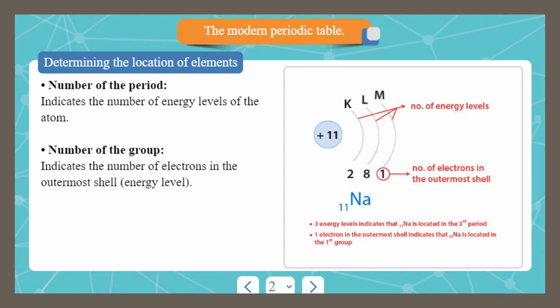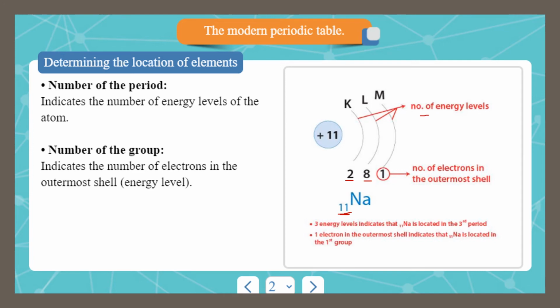How can we determine the location of the element in the modern periodic table? To locate the element, we must first do the electronic configuration of the element. In the case of sodium, for example, the atomic number is 11, so the first energy level has 2 electrons, the second one, L, has 8 electrons, and the last one has 1 electron. So the configuration of sodium will be 2, 8, 1. The number of the period indicates the number of energy levels.